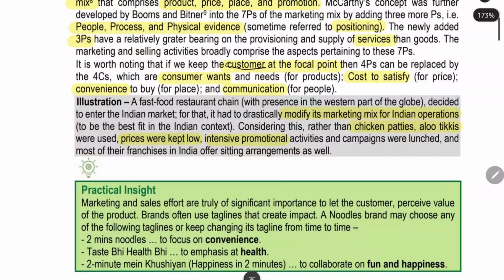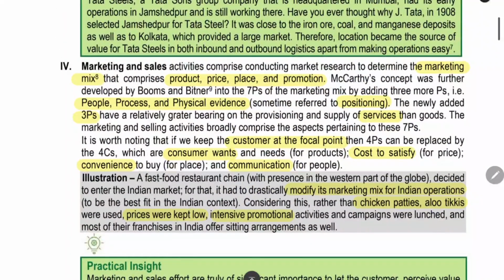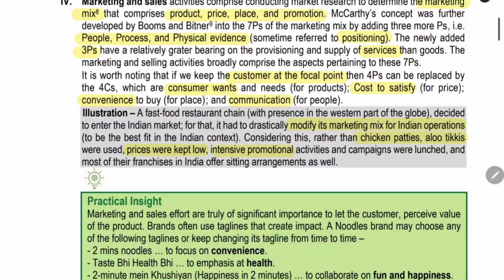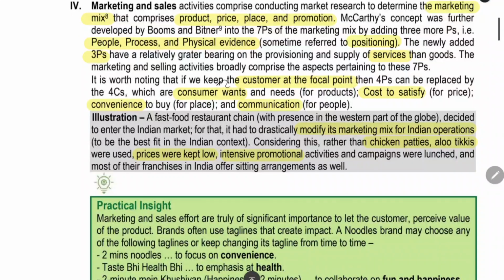When the customer is the main focal point, you can turn the 4 P's into 4 C's: consumer want, cost to satisfy, convenience, and communication. These 4 P's you have read, product, price, place, and promotion, are based on the manufacturing industry and the traditional method. But nowadays, if you are doing a more customer-oriented business, where the customer is the most important thing, you can change it into customer-oriented things.